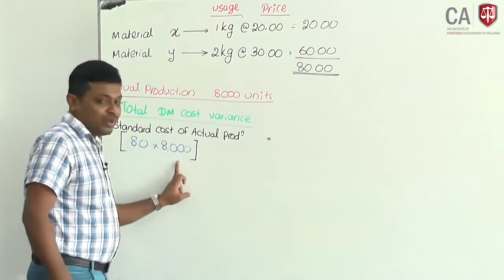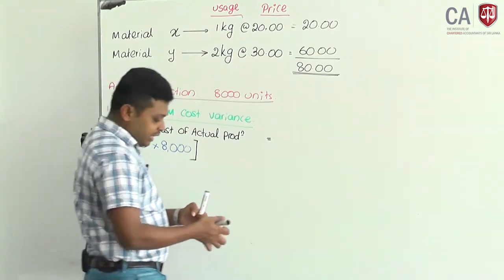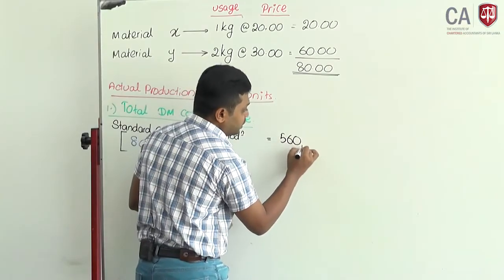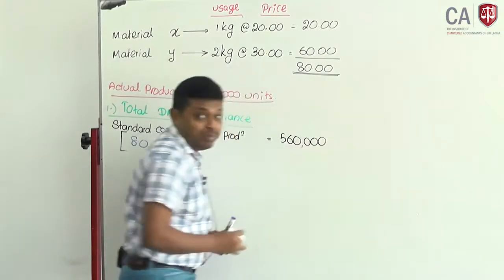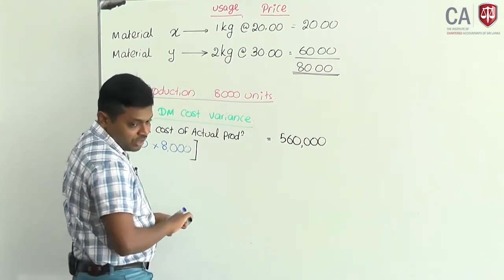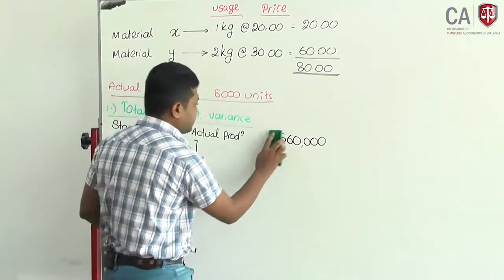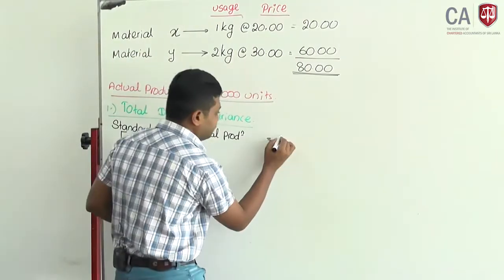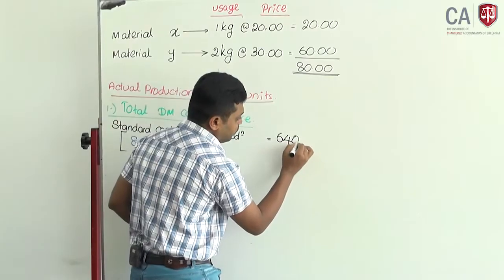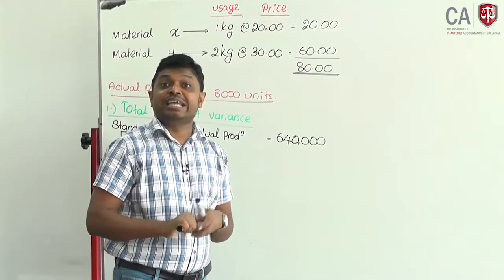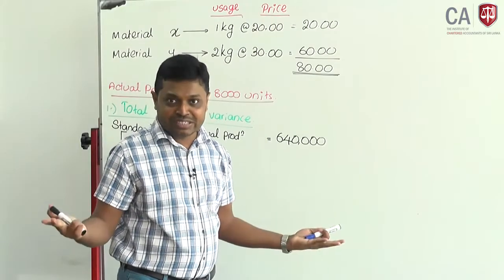Now 80 into 8,000, what should be the cost? It should be 560,000. This should be the material cost. Sorry, 640. 8 into 8, 640. 640,000. Okay. Now compare what is the actual cost. That is the variance now.